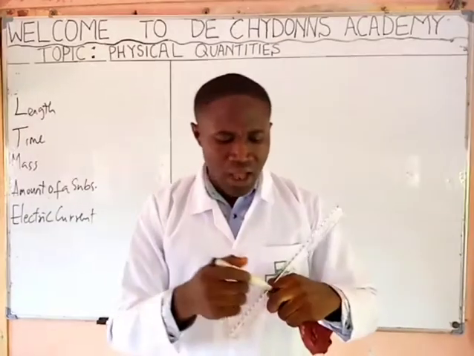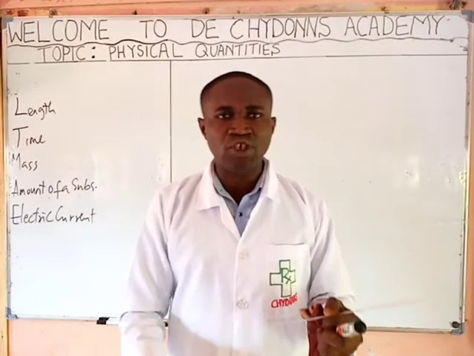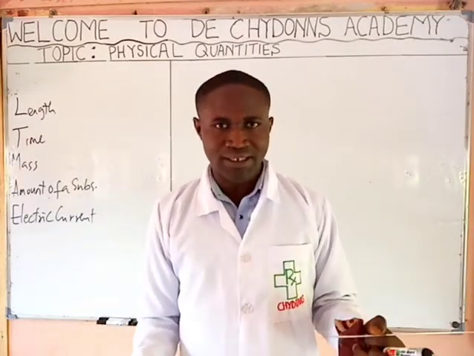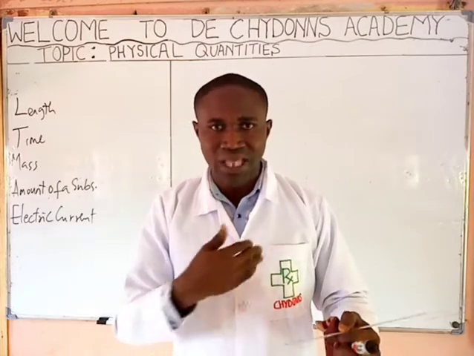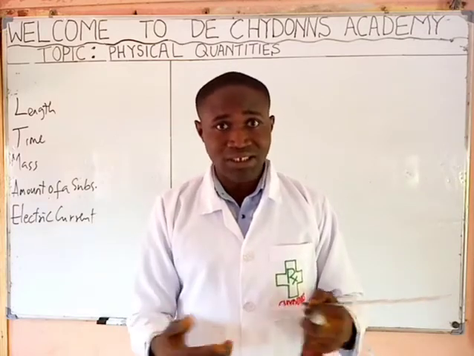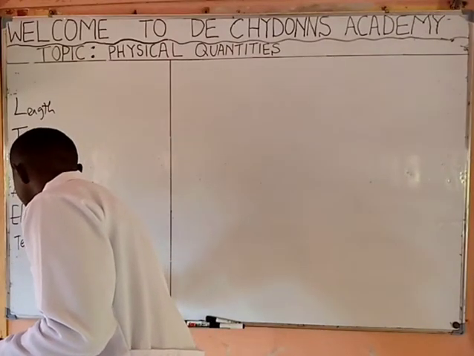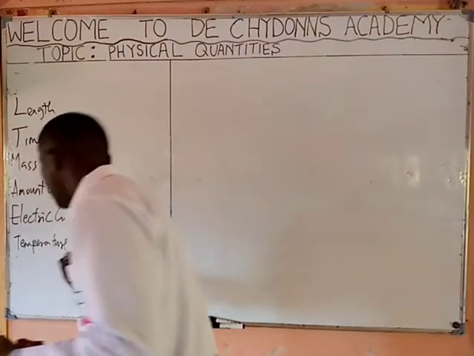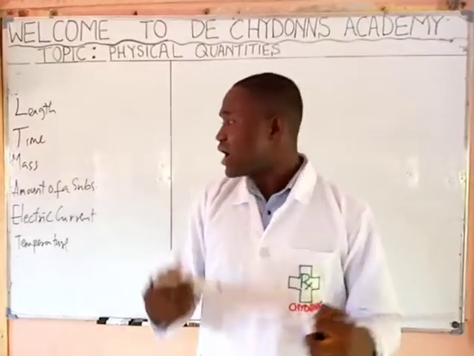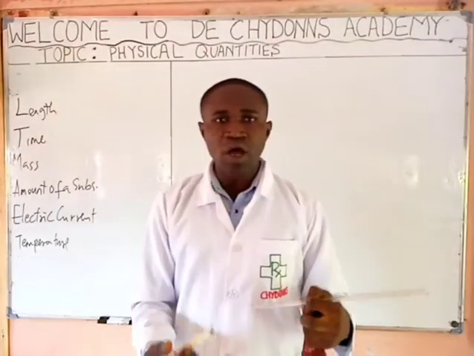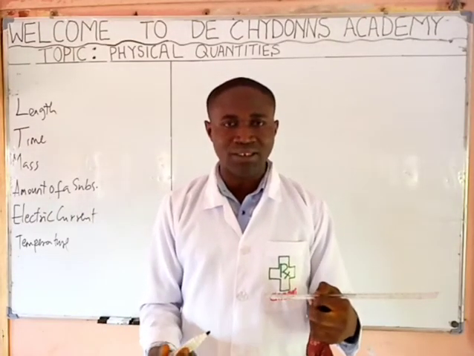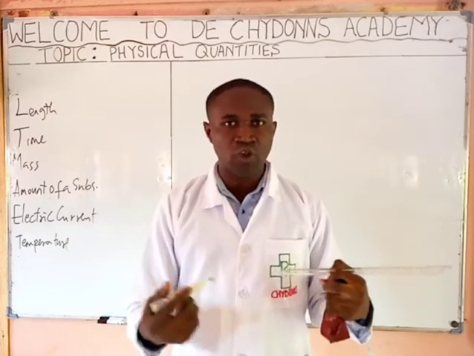Can we measure out the temperature of a body? Yes, we can do that using thermometer. That is, temperature is a physical quantity. Can we measure out the luminous intensity of a substance? Yes, we can do that using photometers.